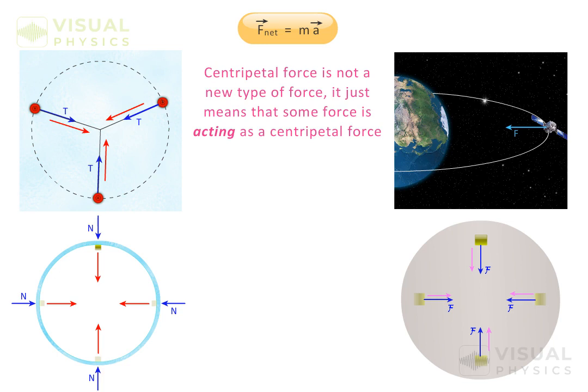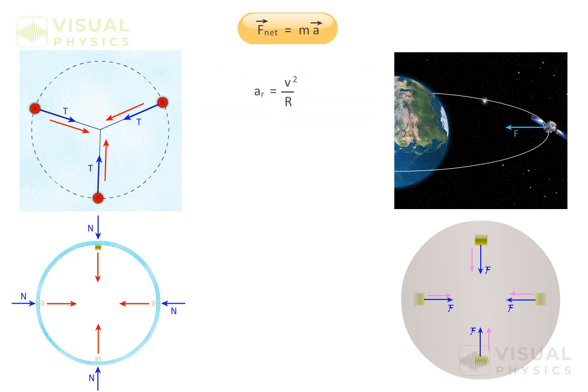If a particle has mass m, and it is moving with speed v, then in all the cases, the centripetal acceleration of the particle will be equal to v squared by r, where r is the radius of the circle. And from Newton's second law, the centripetal force will be equal to the mass of the particle times its acceleration. So the centripetal force on an object of mass m moving in a circle of radius r with uniform speed v is equal to mv squared by r.